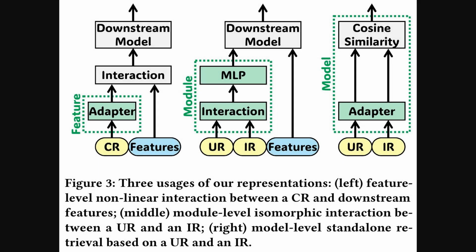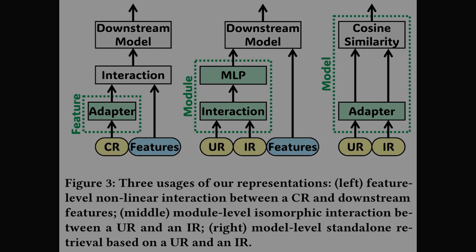So the previous figure mapped the overall architecture. Figure 3 shows how the transferred signals are actually used. The left pathway illustrates feature-level fusion, where a cross-representation passes through an adapter, interacts with downstream features, and feeds the downstream model. The middle pathway presents the Isomorphic Interaction Module, which reuses the upstream interaction plus MLP to combine user and item representations, so structure transfer preserves user-item correlations. The right pathway depicts model-level standalone retrieval using small adapters and cosine similarity for ranking.